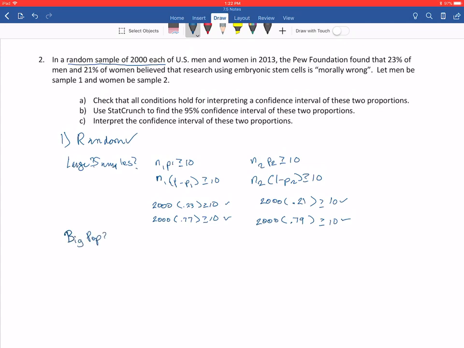And are the populations big enough? What we have to check is whether the population is more than 10 times the sample size. We definitely took samples of size 2,000 each, so we're checking is something more than 20,000 in each case.